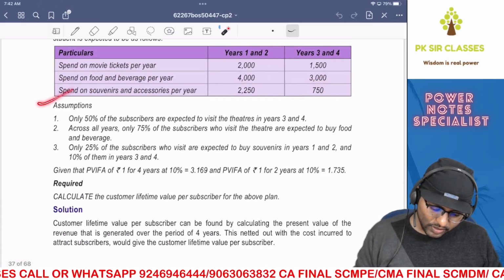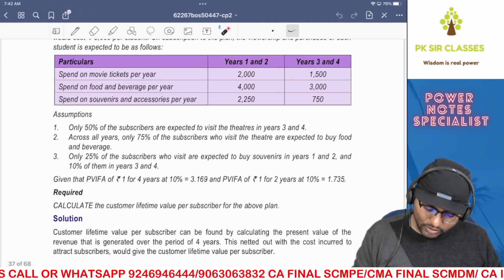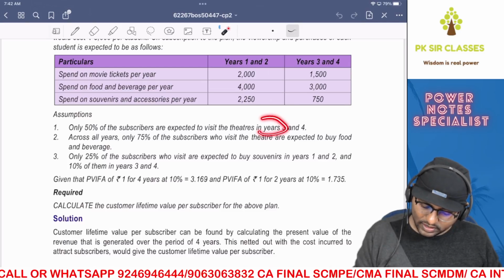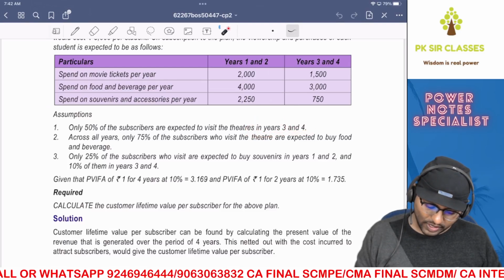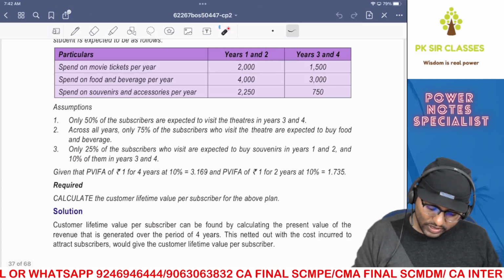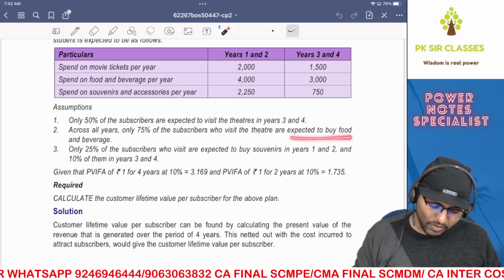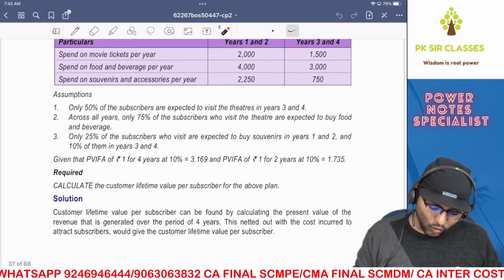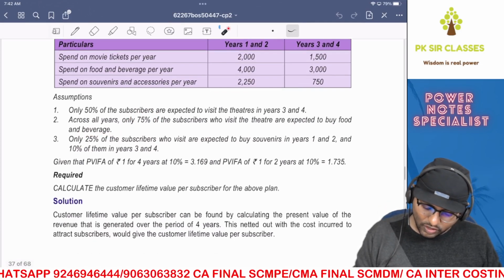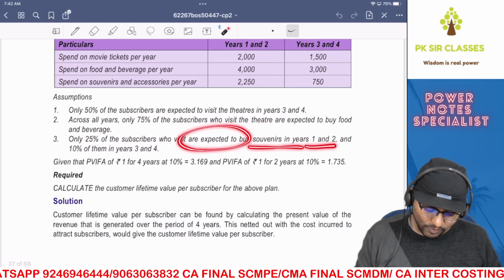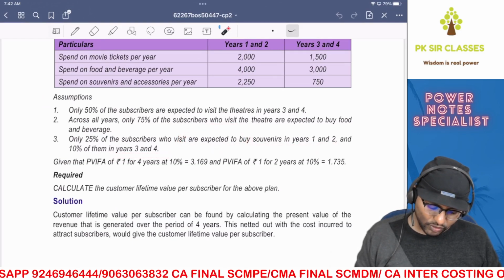Assumption: only 50% of the subscribers are expected to visit the theaters in years 3 and 4. Across all years, only 75% of the subscribers who visit the theater are expected to buy food and beverage. Only 25% of the subscribers who visit are expected to buy souvenirs in years 1 and 2, and 10% of them in years 3 and 4.